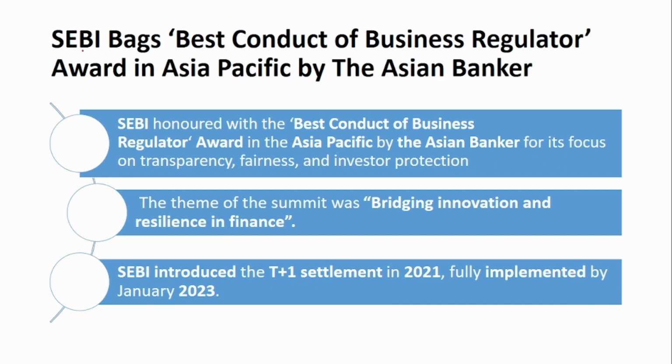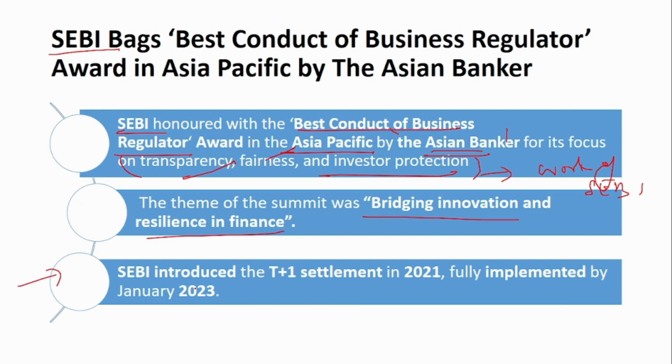The next one is about an award won by SEBI. SEBI was honored with the Best Conduct of Business Regulator Award in Asia Pacific by The Asian Banker for focusing on transparency, fairness and investor protection. These are the main work of SEBI, and it has won under this category. The theme of the summit was Bridging Innovation and Resilience in Finance.